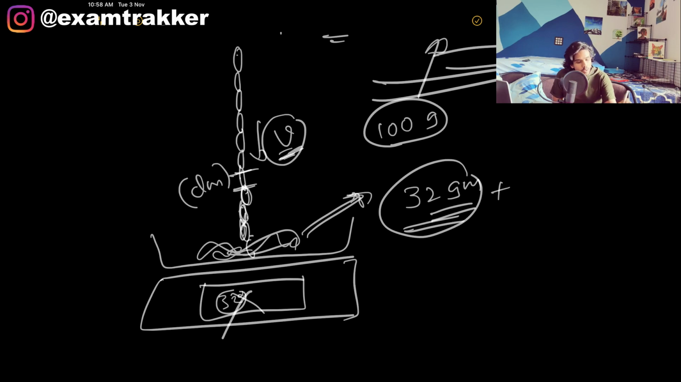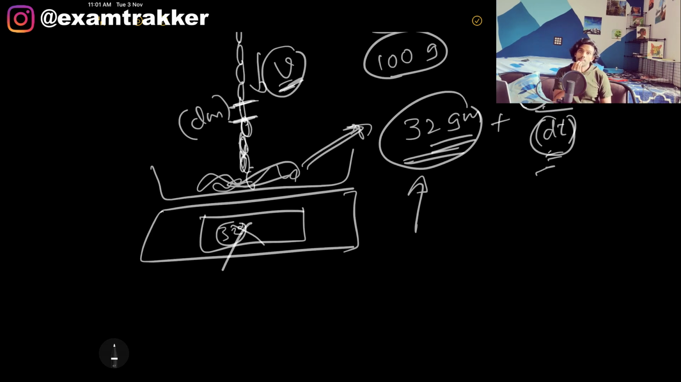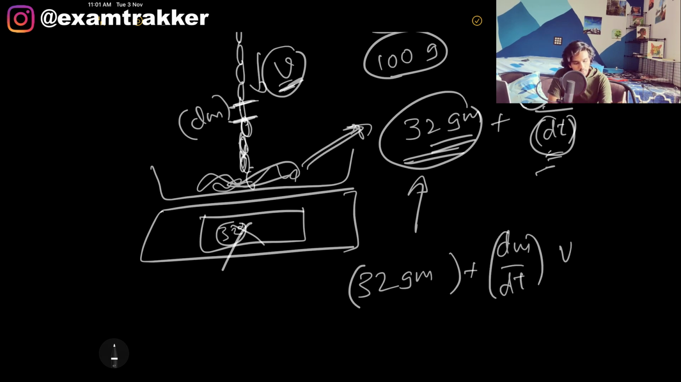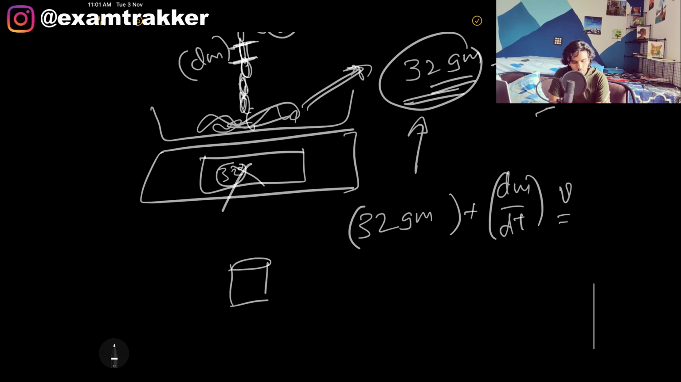So I am going to write that small dm into v, coming to rest in a small time dt. So this is the dm mass that came to rest in a time dt. So the reading looks like it is 32 grams plus dm by dt into v. We can just leave it like this, but we can actually make it more detailed, because this dm, the small chain, I'm going to zoom it and write it here. This is the dm. Let us imagine the area of cross section is A, the length is dx.